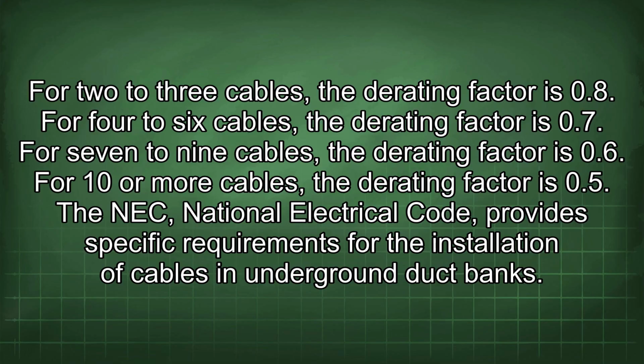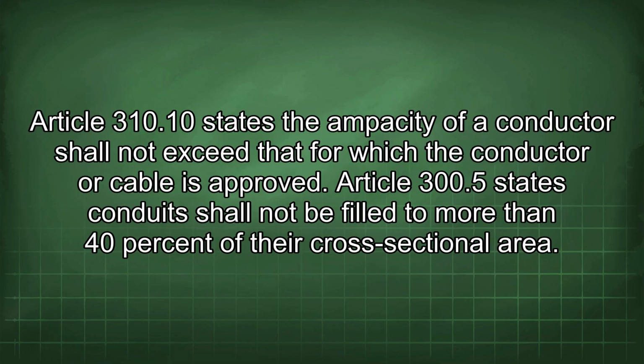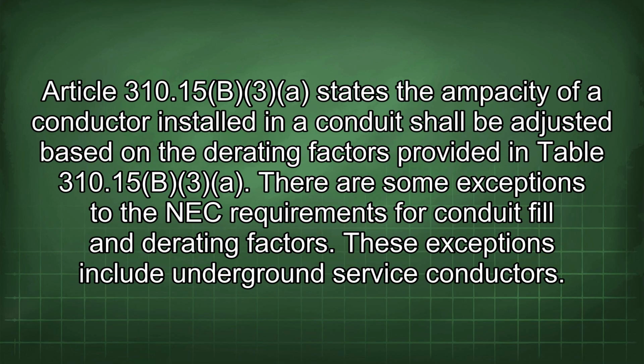The NEC, National Electrical Code, provides specific requirements for the installation of cables in underground duct banks. Article 310.10 states the ampacity of a conductor shall not exceed that for which the conductor or cable is approved. Article 300.5 states conduits shall not be filled to more than 40% of their cross-sectional area. Article 310.15(B)(3) states the ampacity of a conductor installed in a conduit shall be adjusted based on the derating factors provided in Table 310.15(B)(3)(a).